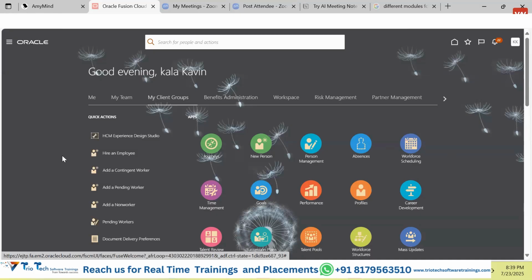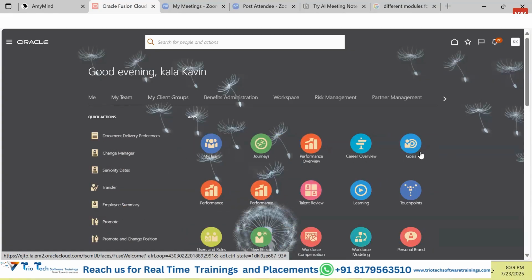Okay, guys, once we get this particular page, this is the home page, and in this setup we have these many tabs, and under each of these tabs we have these many tiles that we can access. This entire page is called the springboard. We used to call this the springboard.